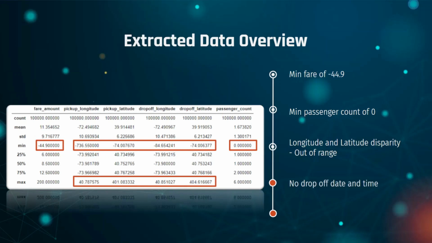There are also other limitations of the dataset. Without the drop-off date and time, we were not able to assess the correlation of the trip duration on the taxi fare, and the type of vehicle is not specified. Based on domain knowledge, certain vehicle types such as premium taxi, limousine, and seven-seater vehicles may incur extra charges.